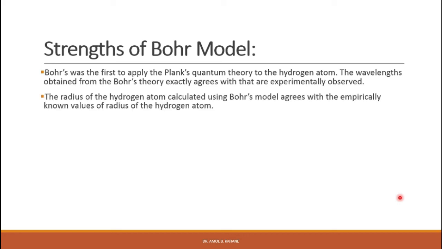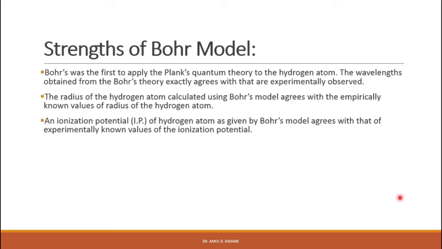Then the radius of the hydrogen atom calculated using Bohr's model agrees with the empirically known values of the radius of the hydrogen atom, right? So the radius of the hydrogen atom that is calculated from experiments agrees with the value that is predicted by Bohr's model. The ionization potential of the hydrogen atom as given by Bohr's model agrees with the experimentally known values of the ionization potential.